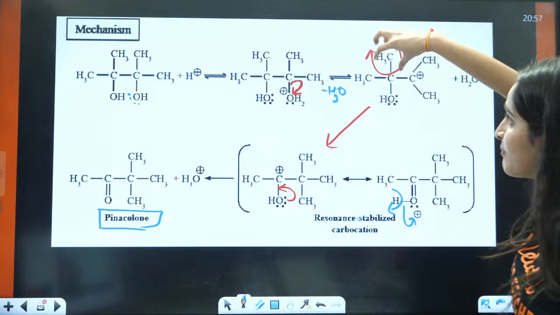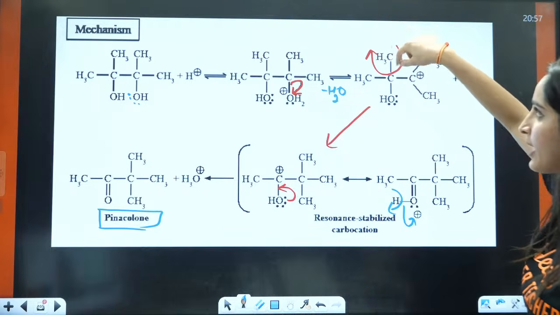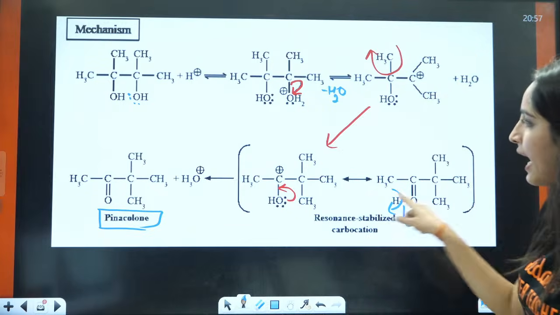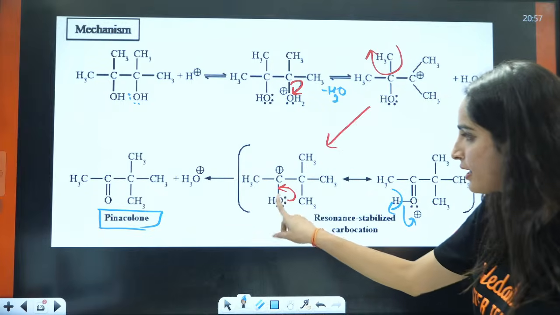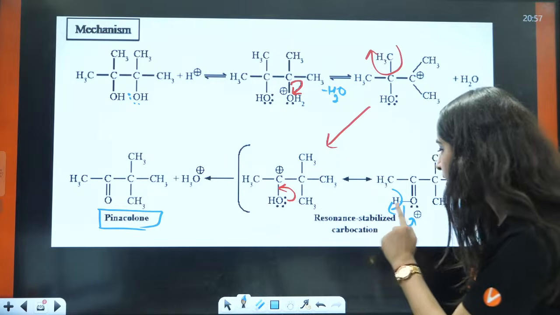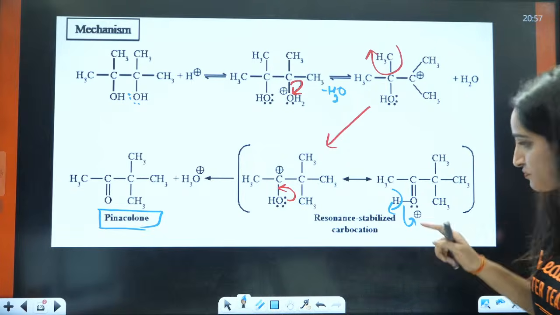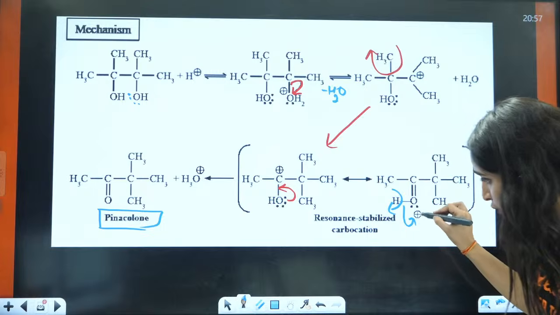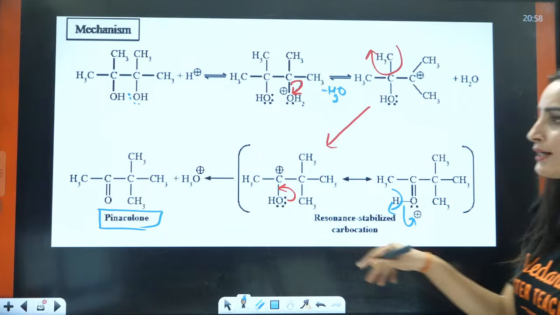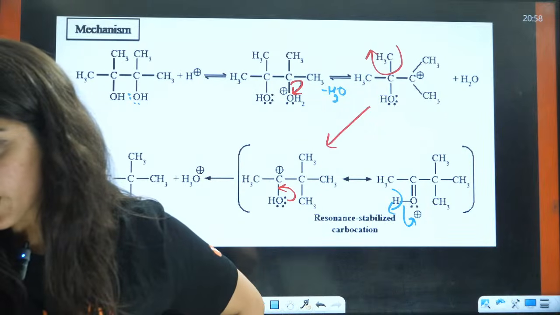Then any methyl group or any phenyl or hydrogen, anything will be shifted here. Here I have methyl group only. So I have shifted this methyl group to this side and hence I'll have the formation of carbocation here and OH here. Then the lone pairs will be shifted to this carbocation and you will have a double bond and this is OH. Now oxygen is again positive. So it will take out the electron from this sigma bond and hydrogen will be eliminated and hence you will have the formation of pinacolone, right? I understood it very well.